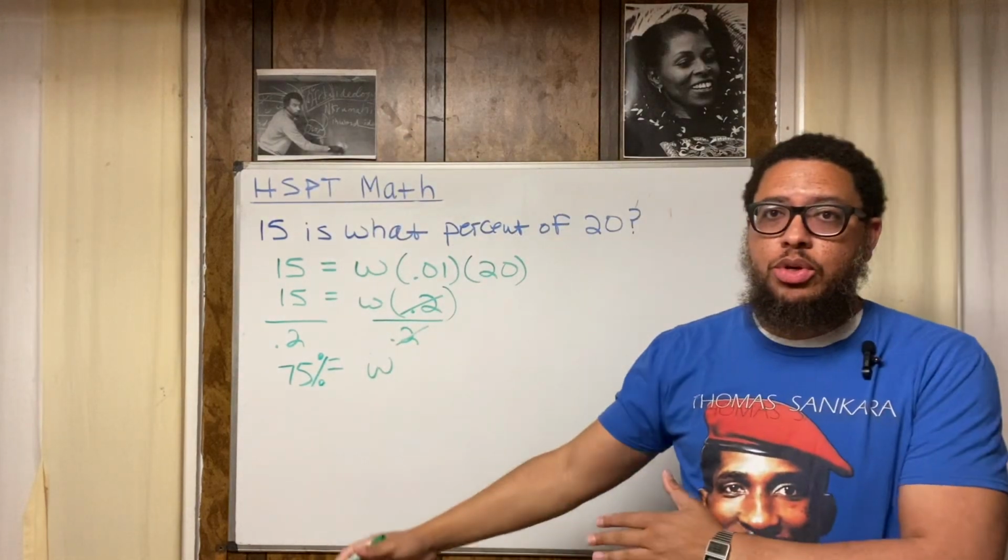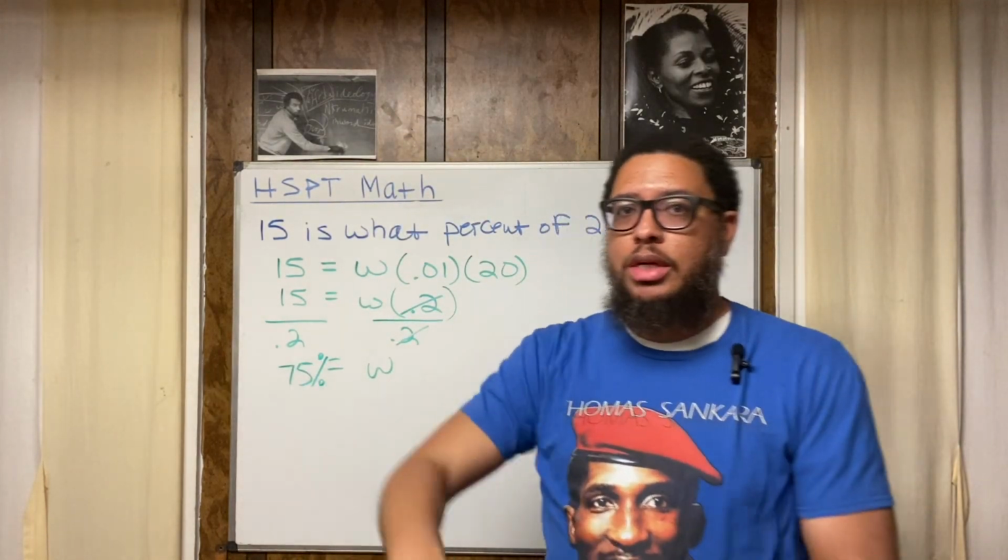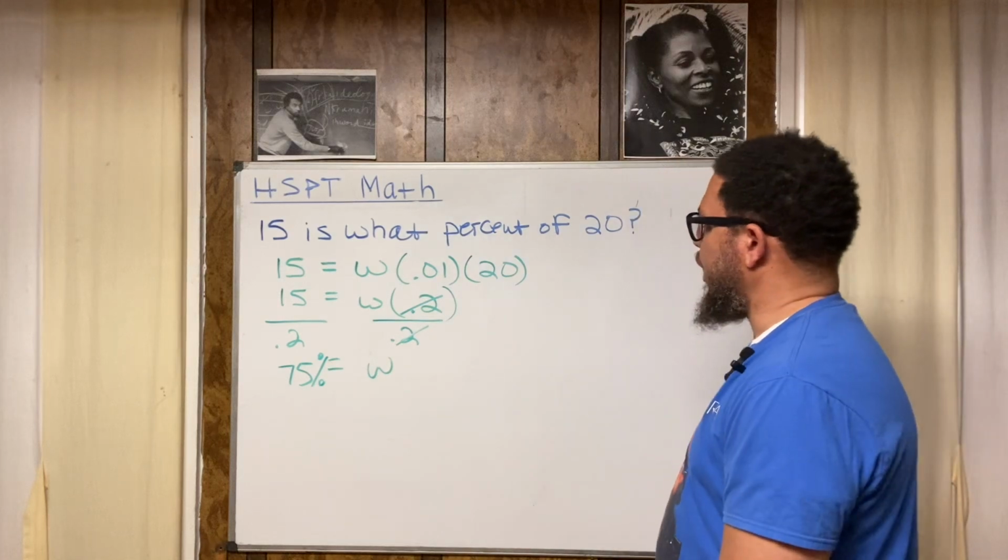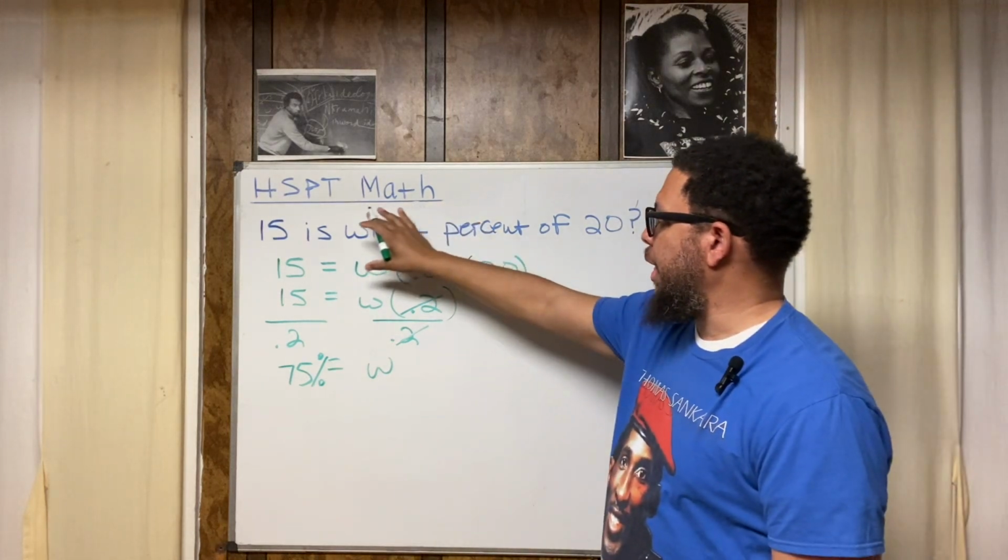Right? That's one way to do it. All right, but we got some time. I'm going to show you another way. Let's do it another way. So let's say we wanted to set this up like a proportion.